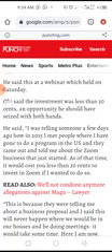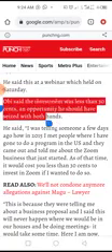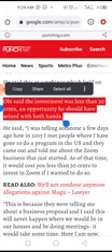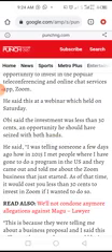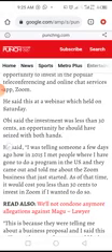Look at what he said. He said the investment was less than 30 cents, an opportunity he should have seized with both hands. This is a cry of regret. I should have done it. Oh, I wish I knew. I wish I had taken it seriously. This is a cry of regret. He was saying, I was telling people a few days ago how I met some people where I went to do a program, and they told me about Zoom that I just started.